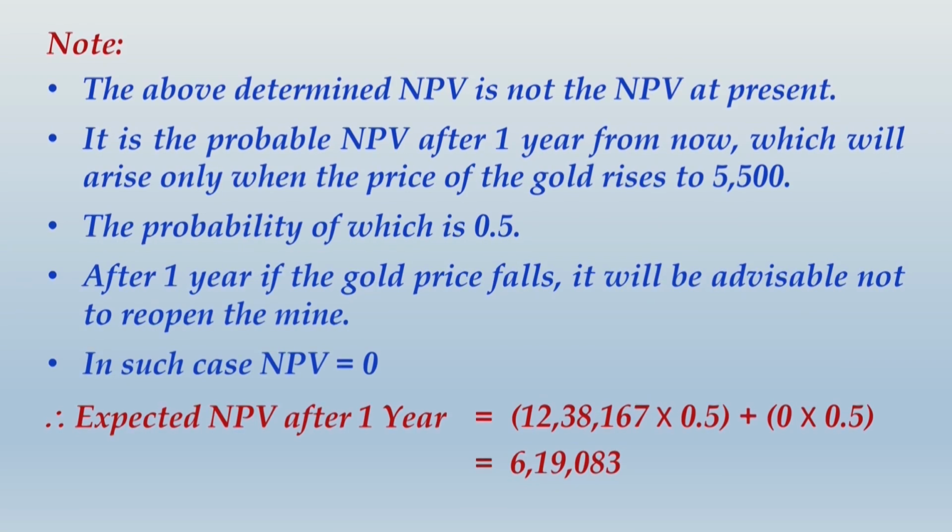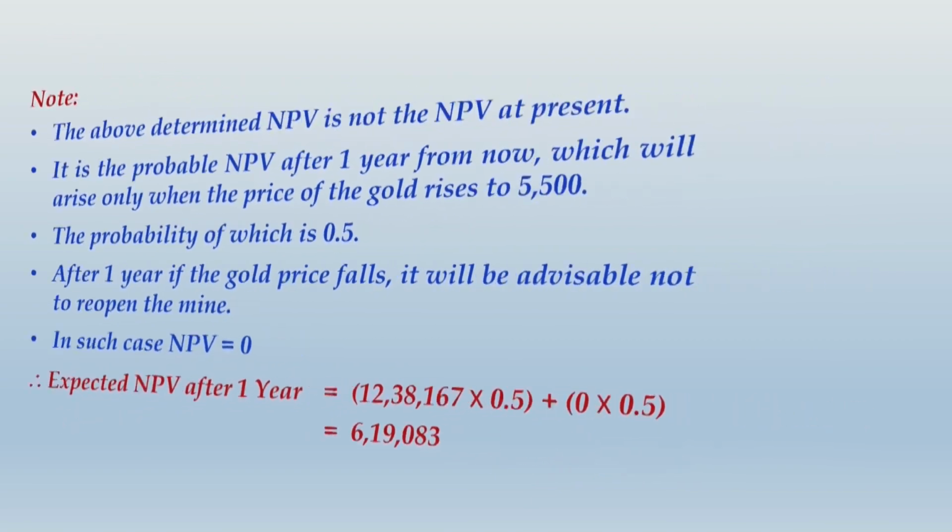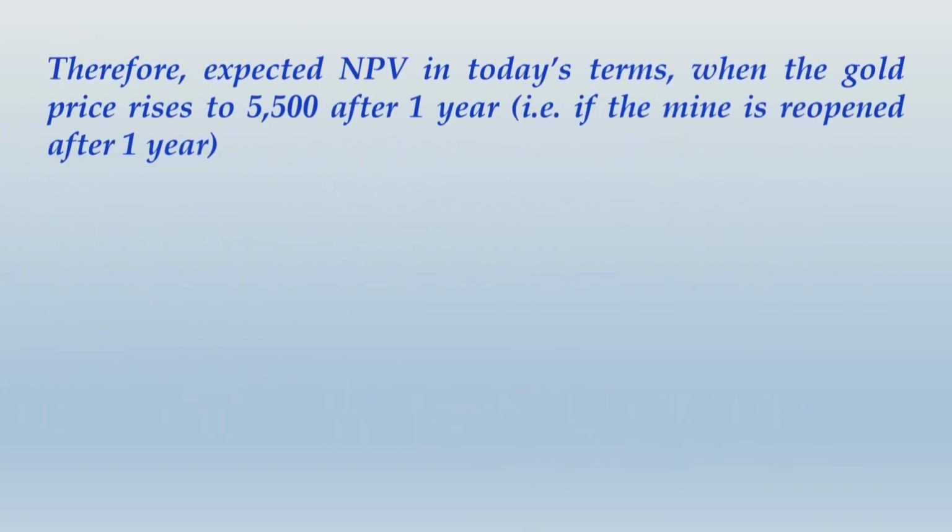Alright friends, once you have completed writing this note, let us move ahead, and now we conclude one thing, that the expected NPV in today's terms, when the gold price rises to 5,500 after 1 year, that is if the mine is reopened after 1 year, it will be the expected NPV that you were getting after 1 year, further discounted by 1 year, that is dividing by 1.1.